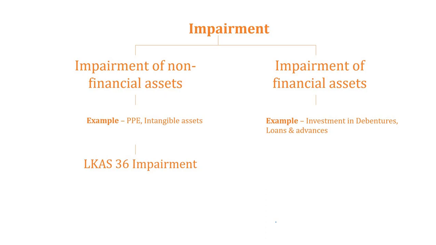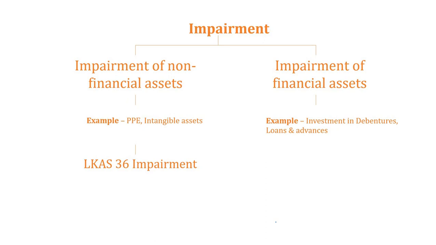Now you should impair this, because what is a trade receivable, or debtor? It's a financial right, a contractual right to receive cash. We have sold a particular good to the customer and I should receive money from him. So it's a financial asset for me, which comes under the amortized cost financial assets. Trade receivables come under amortized cost financial assets. So how we should do the impairment for those kinds of financial assets will be covered under this impairment part.